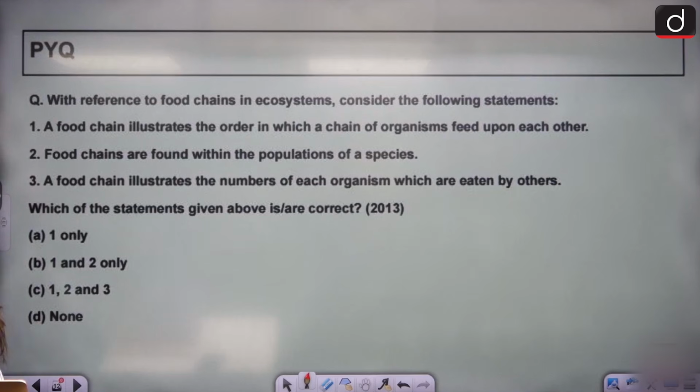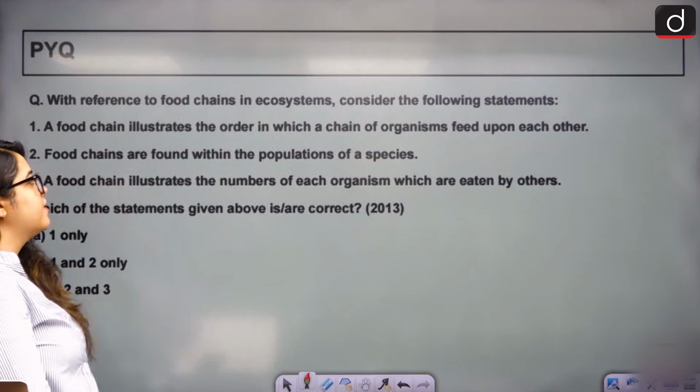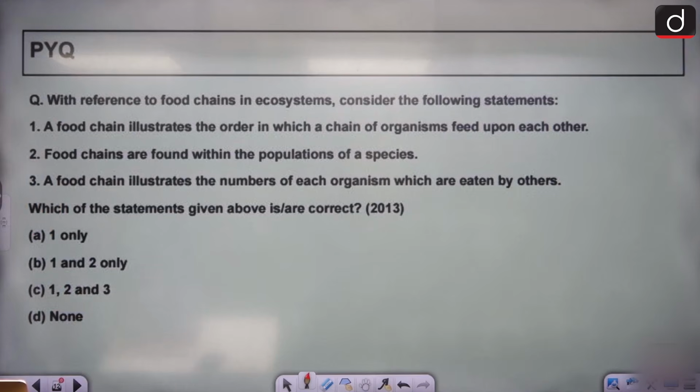With reference to food chains in ecosystems, consider the following statements. Number 1, a food chain illustrates the order in which a chain of organisms feed upon each other. Second, food chains are found within the populations of a species. Third, a food chain illustrates the numbers of each organism which are eaten by others. This is a practice question for you. Do tell us the answer.